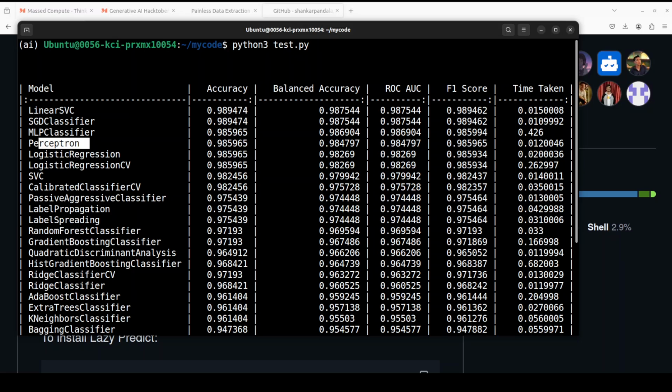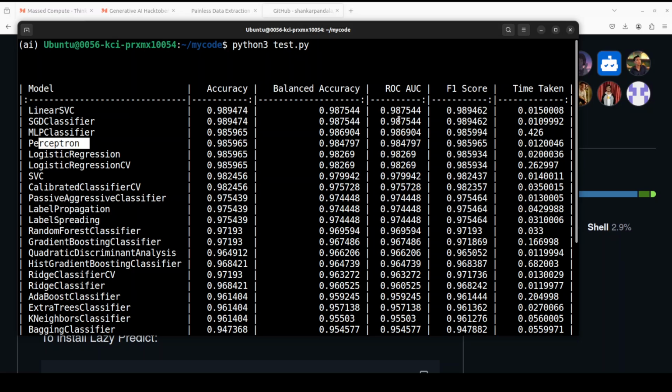Other than that, the rest of these are the metrics, like I was referring to earlier. Around accuracy: accuracy is the proportion of correctly classified instances out of total instances. Balanced accuracy is the average accuracy for each class, which is quite useful for imbalanced data sets.